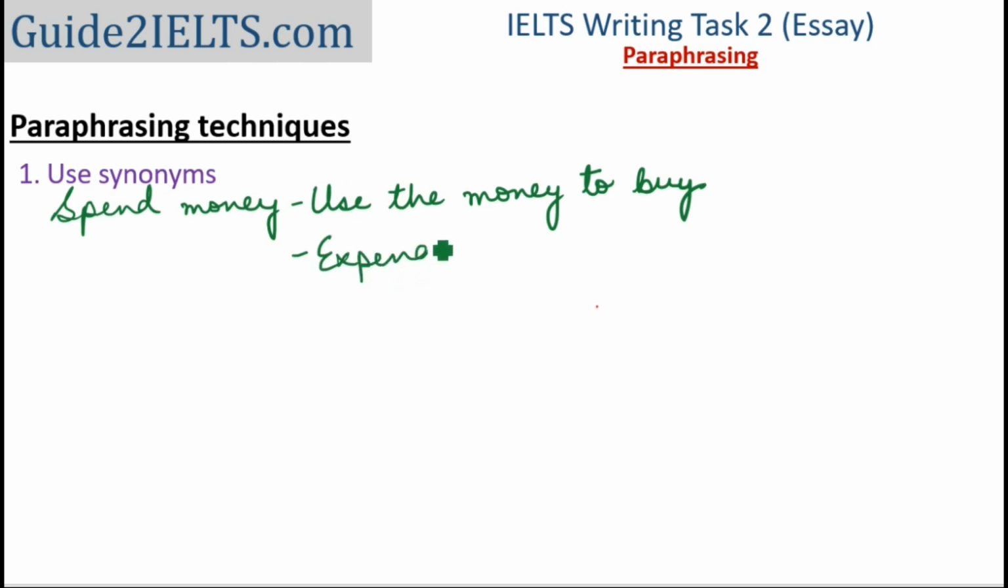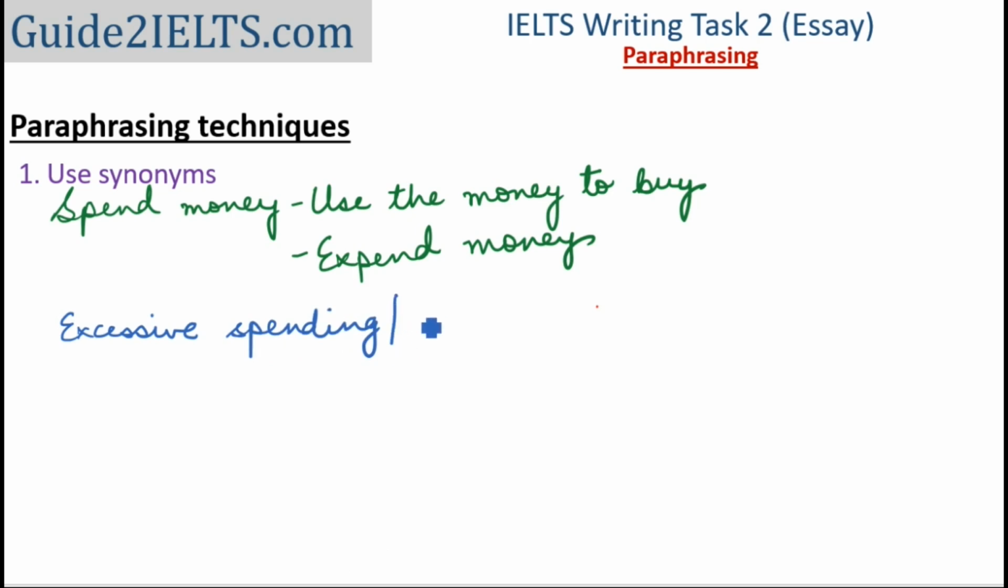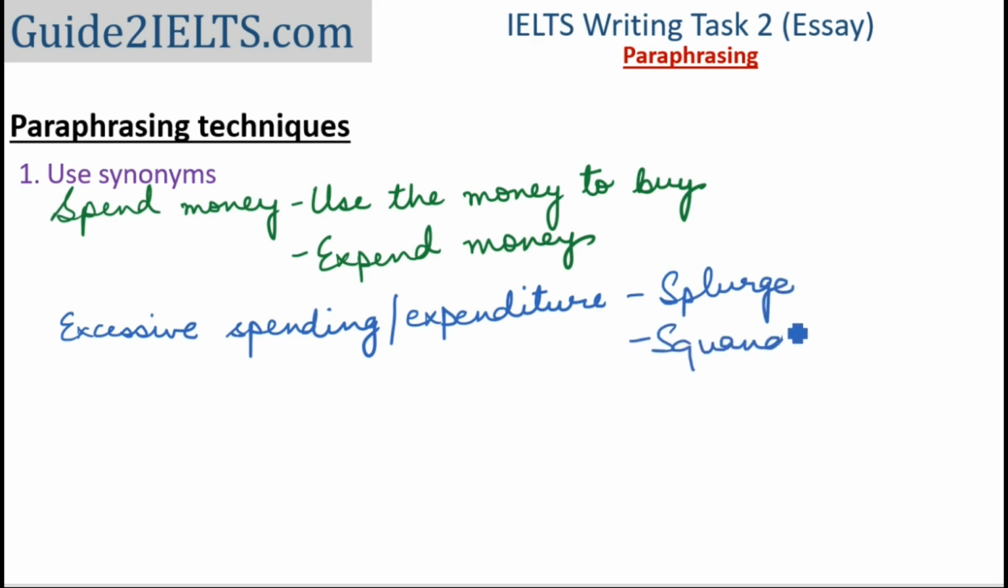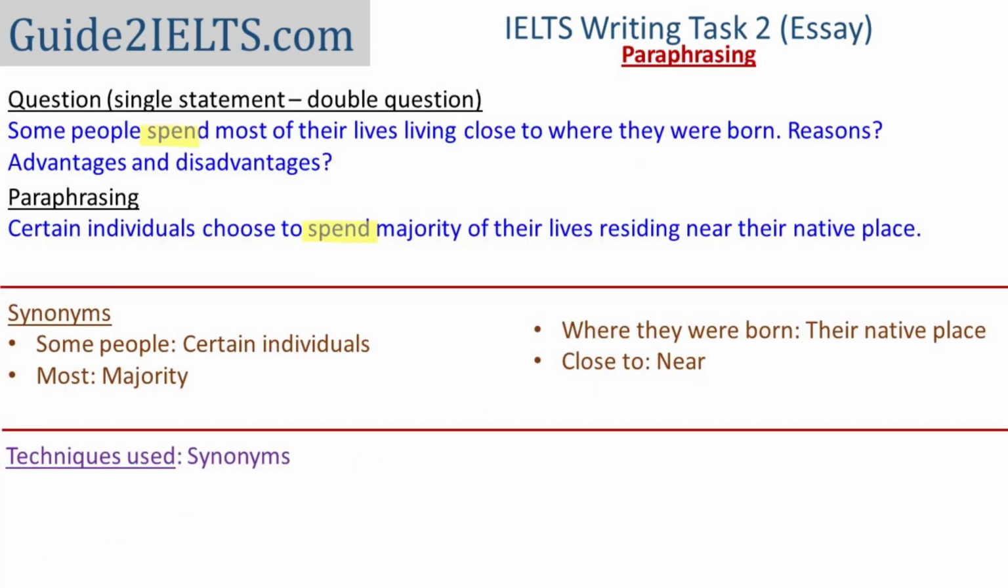Instead of spend money, I could also write expend money, although there is a slight difference in the meanings of these 2 words. If I'm trying to convey that an excessive amount of money is being spent, or too much money is being spent, I could use synonyms of the word such as splurge and squander. If I want to say that people spend a lot of money on parties, I could just say people splurge on parties. But in the question that we just paraphrased, we are talking about spending time, spending lives. None of the synonyms we just mentioned work in this context. If you are unsure about a synonym, do not use it. Do not change the meaning of the question.